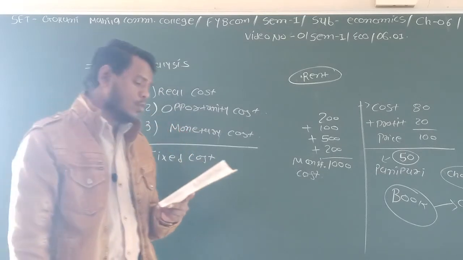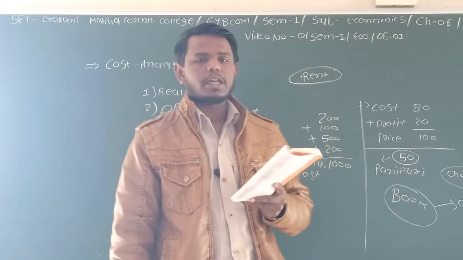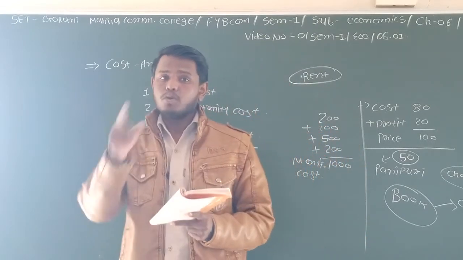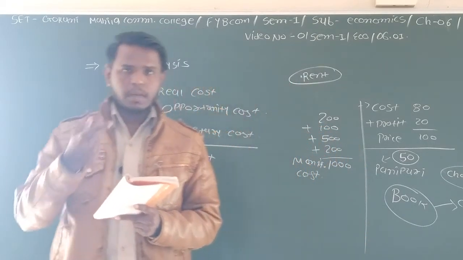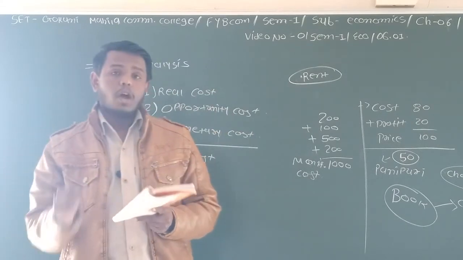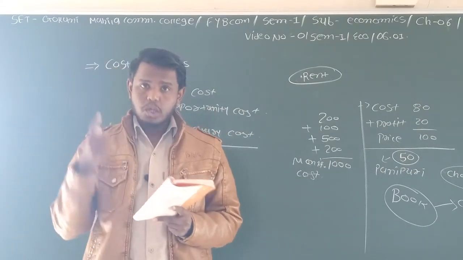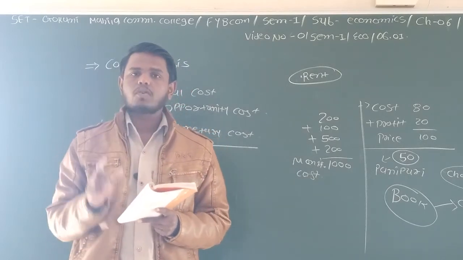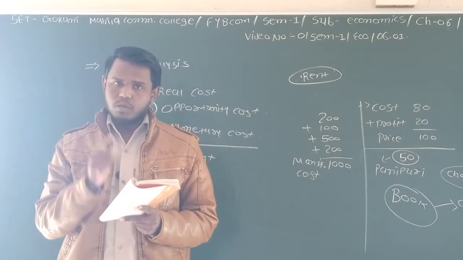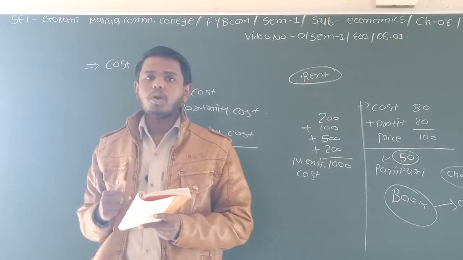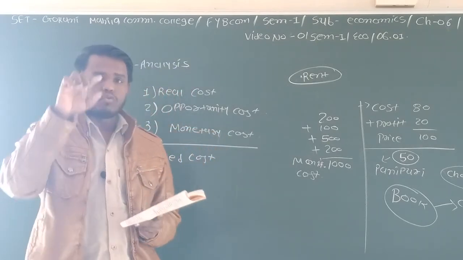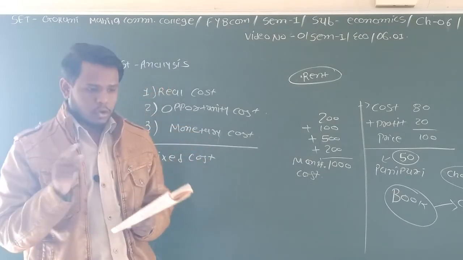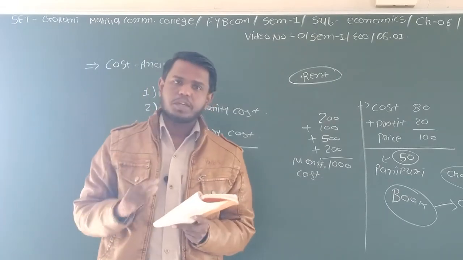So when you produce 0 units, at that time your fixed cost is 200. When you produce 1 unit, at that time also your fixed cost is 200. When you produce 3 units, at that time also your fixed cost is 200, because there is no change in the fixed cost. So whatever your production is, whether you produce 1000 units, at that time also you cannot make any changes in the fixed cost.